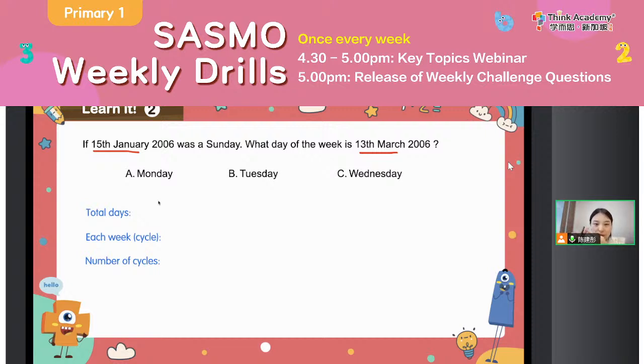The 16th will be the first day passed, right? So for January, we need to do 31 minus 15. So we see 16 days have passed.